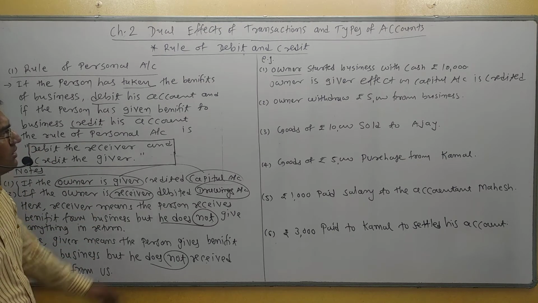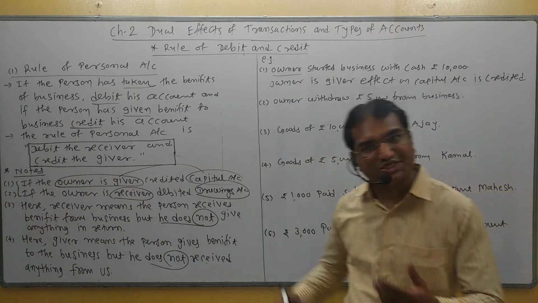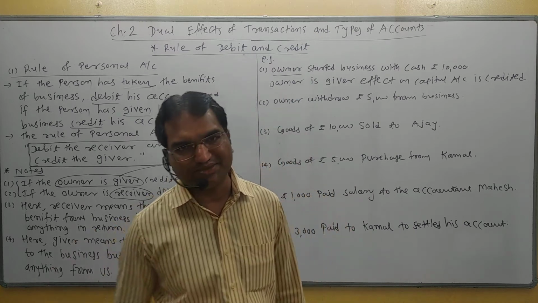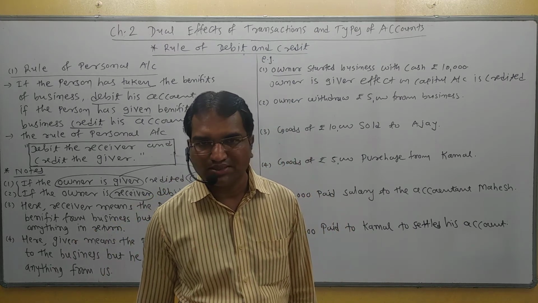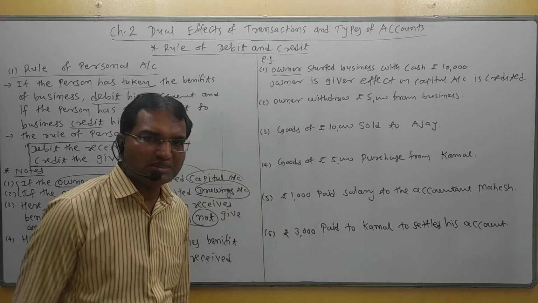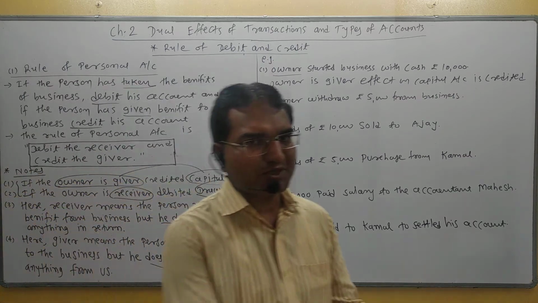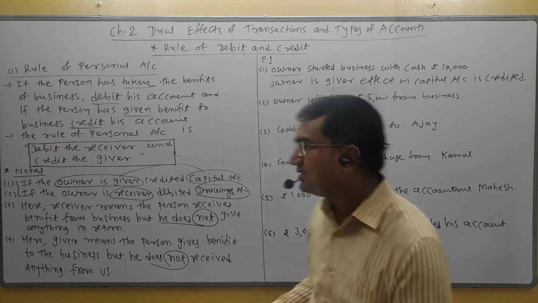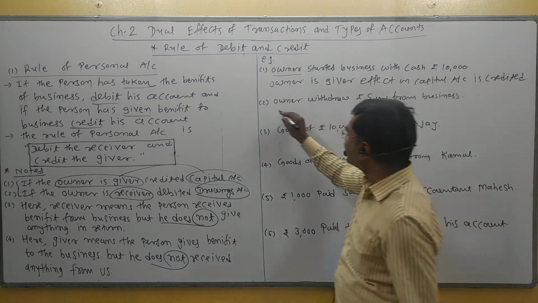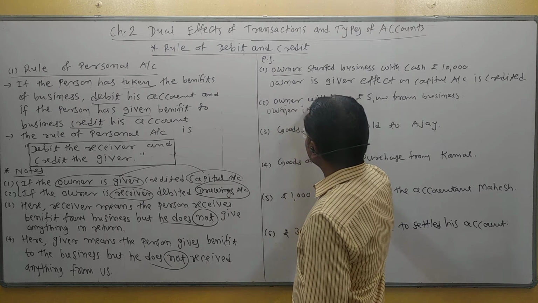Number 2, the owner withdraws rupees 5,000 from the business. Withdraw means taken over. So from the point of view of your business, the owner is the receiver. Understand? Be clear on the concept of business and businessman. Business is a separate entity, businessman is a separate entity. So here the owner is the receiver.